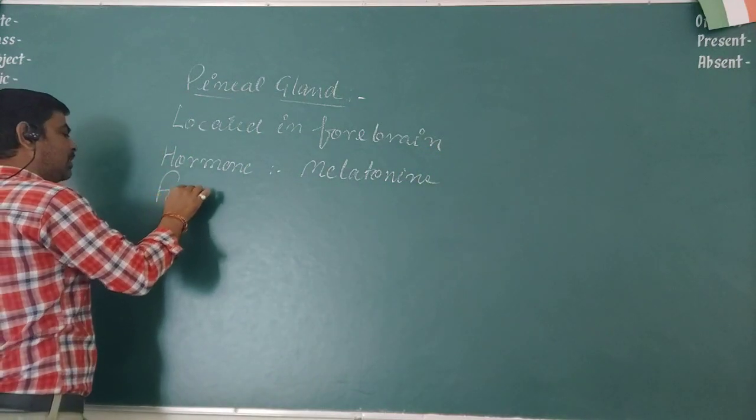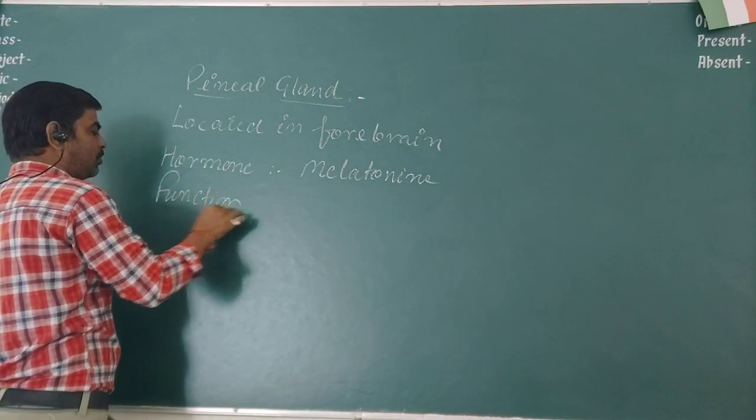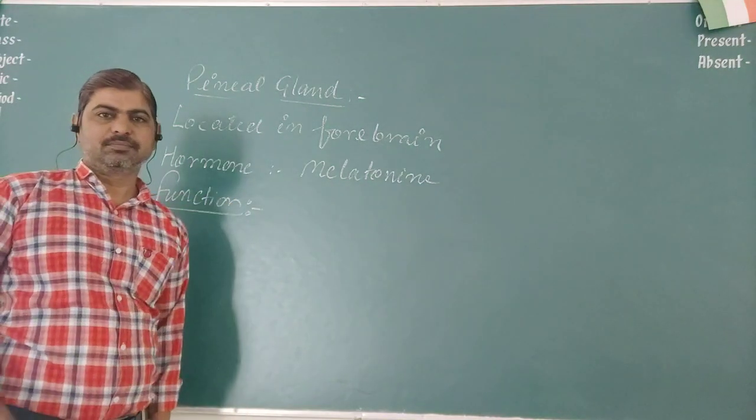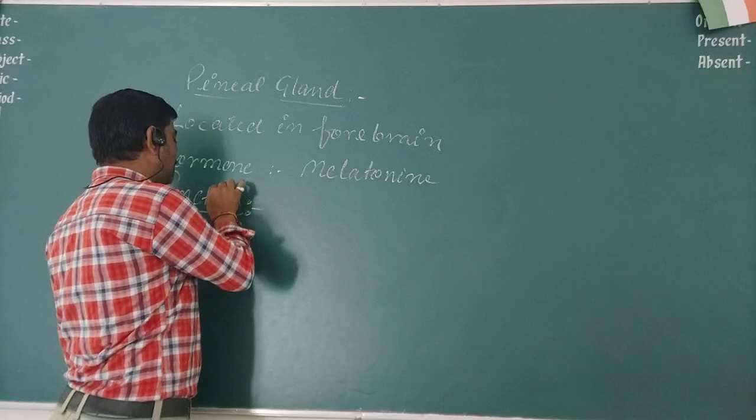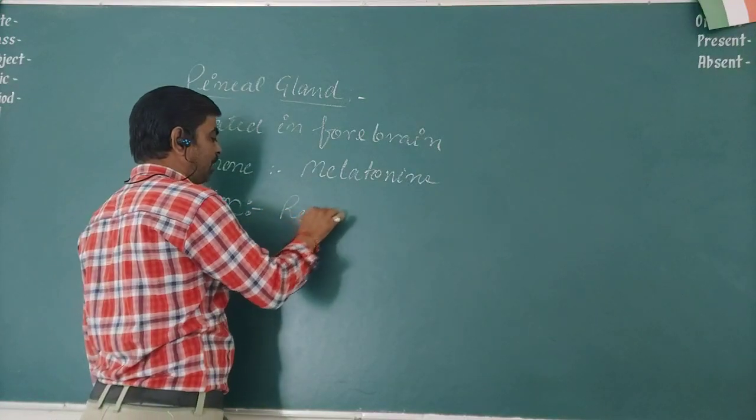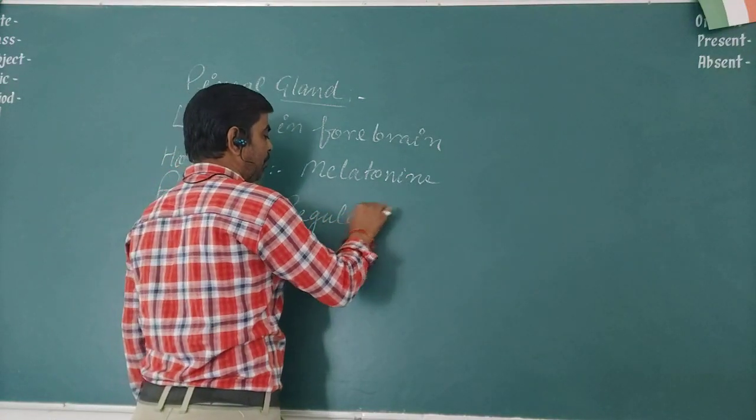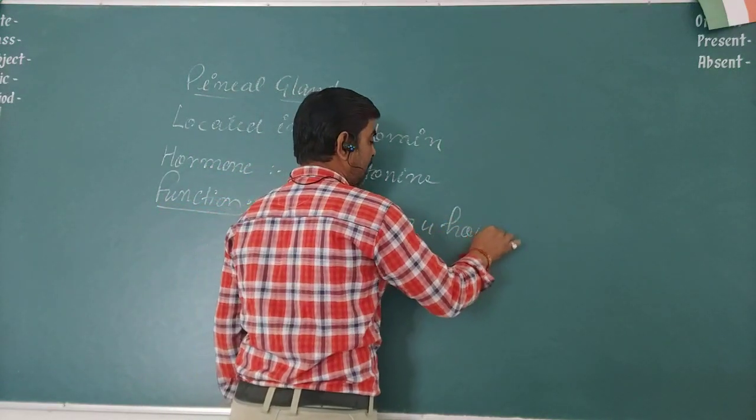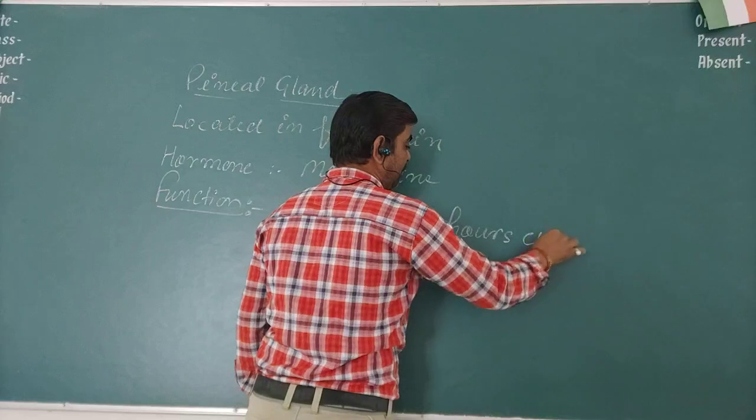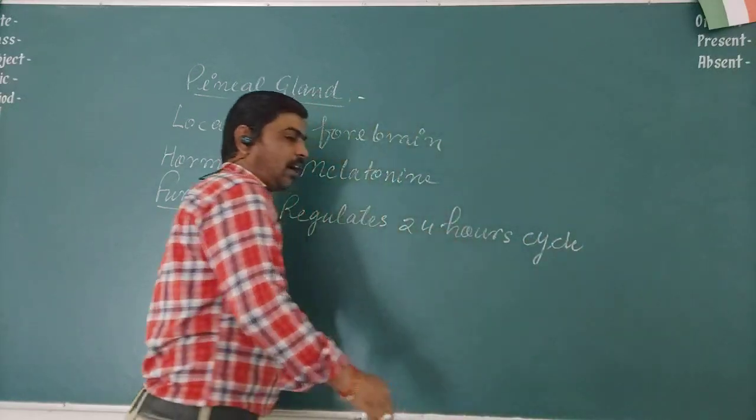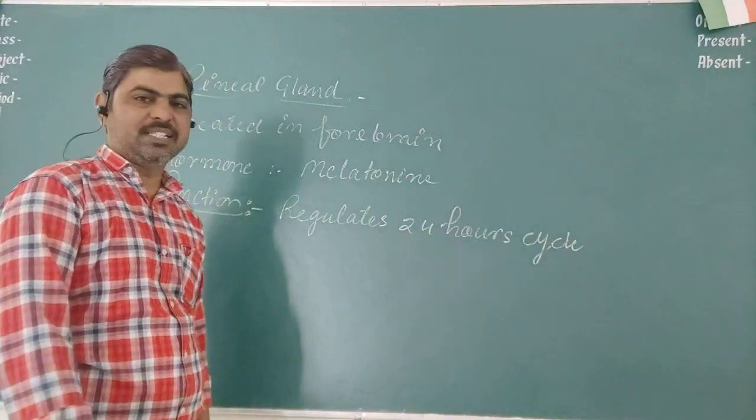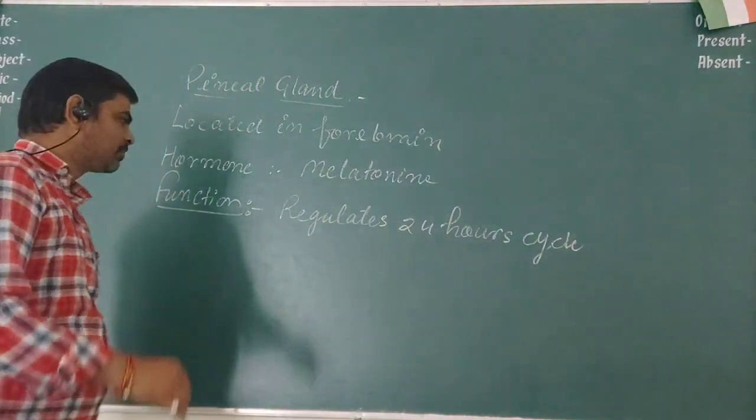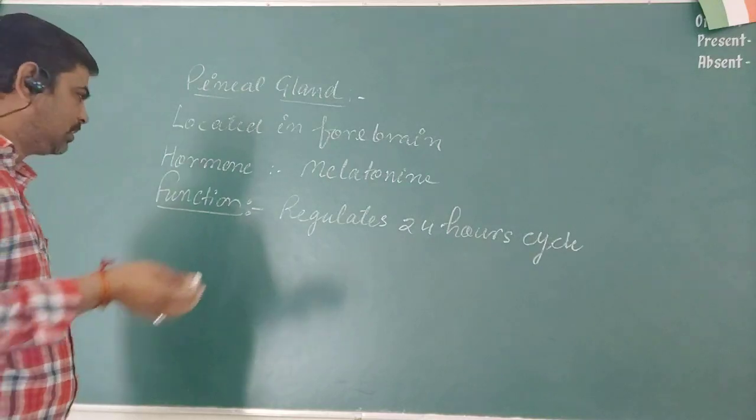Then let's come to the function. This hormone functions as the diurnal function, which means it regulates the 24-hour cycle of the human body. Regulating 24 hours means the sleep and wake cycle. When we have to sleep and when we have to wake is regulated by the melatonin hormone. This is the main function of melatonin.